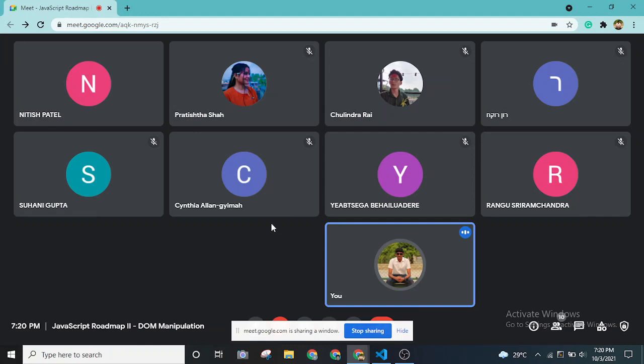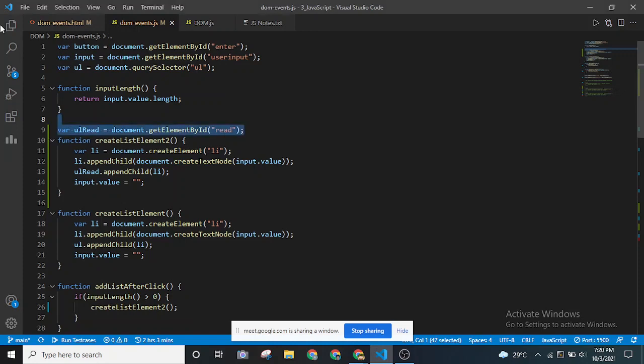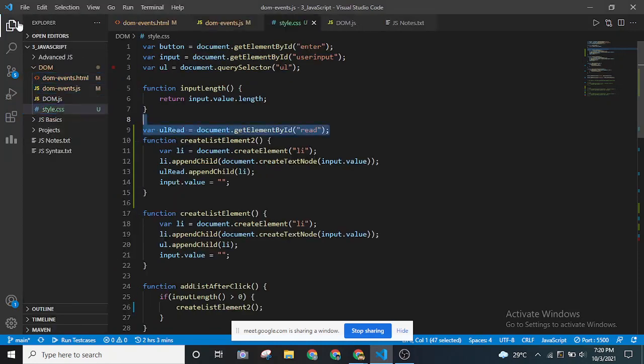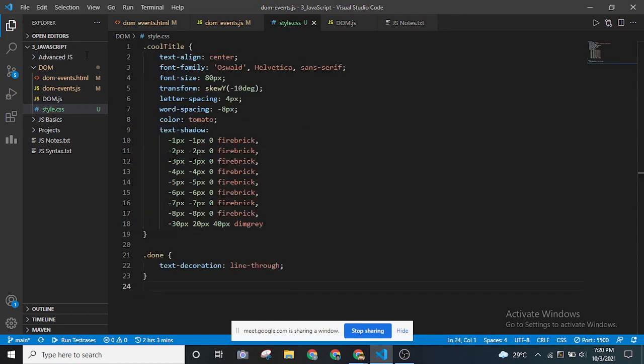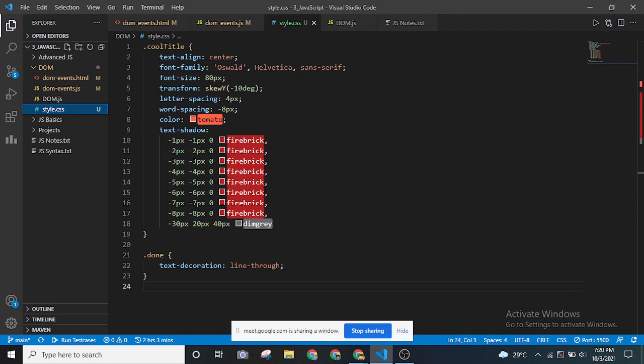So if you want to, let's say, add anything that is related to styling, if you guys can recall what you have learned in CSS. In CSS, what we do, we kind of create classes and IDs inside the HTML so that we can manipulate, right? Or we can directly put styles using class also. Okay.